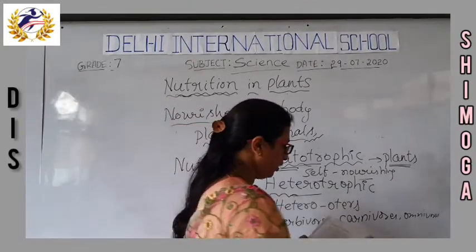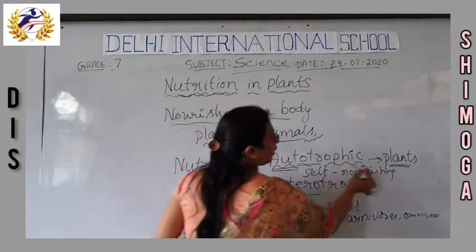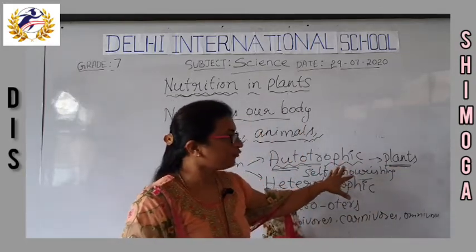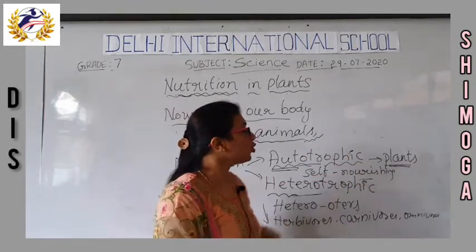Next, the living things which undergo this autotrophic mode of nutrition are called autotrophs.